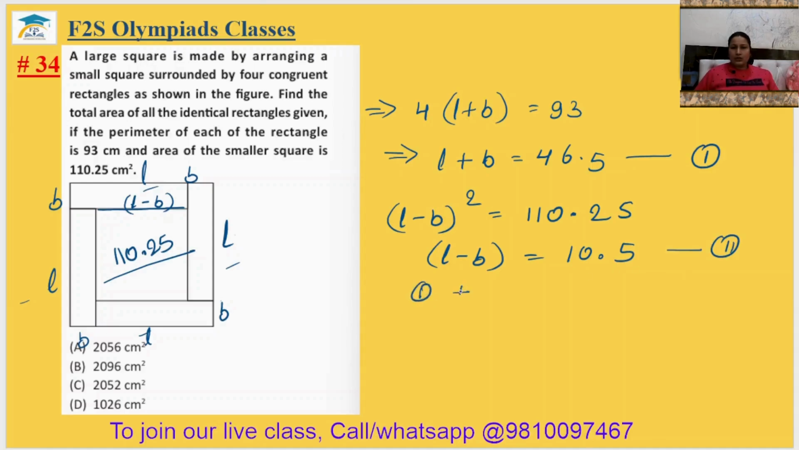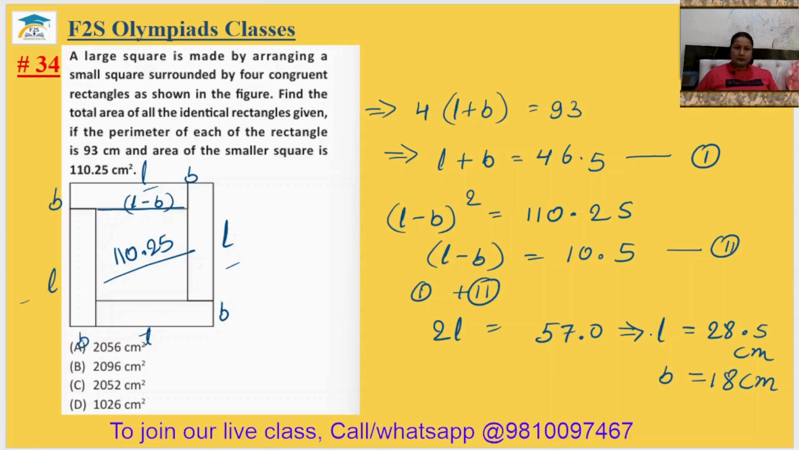So 1 plus 2 will be 2L equal to 57.0, okay? So this implies L equal to 28.5 centimeter. So B will be equal to, L plus B, L minus B equal to 10.5. It should be your 18 centimeter.